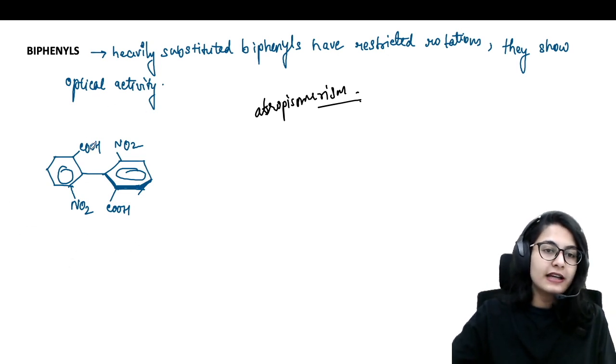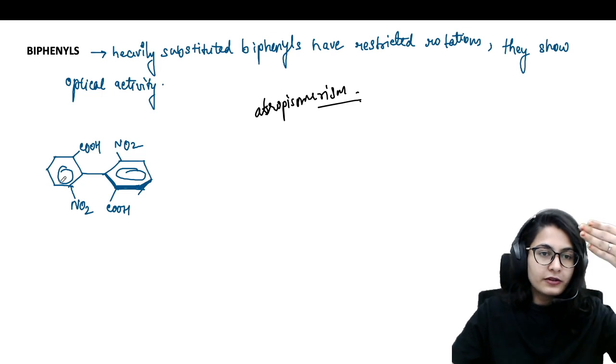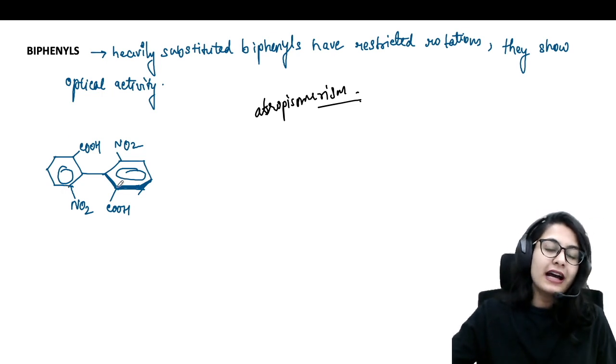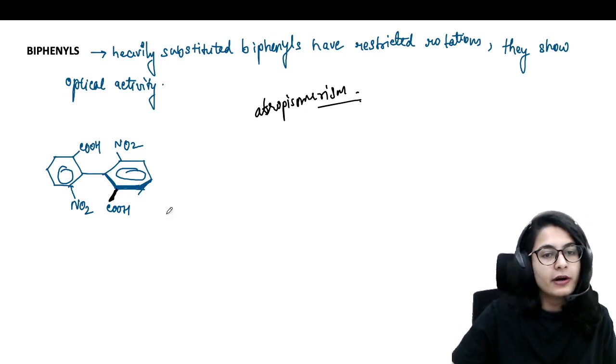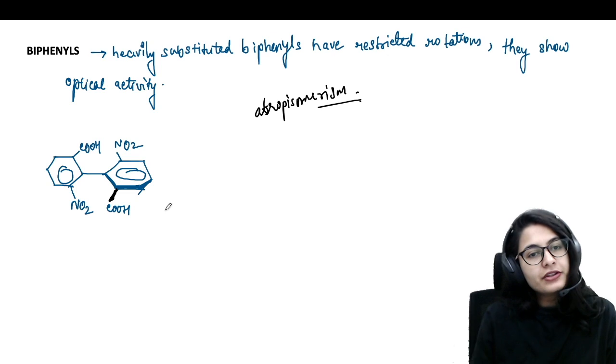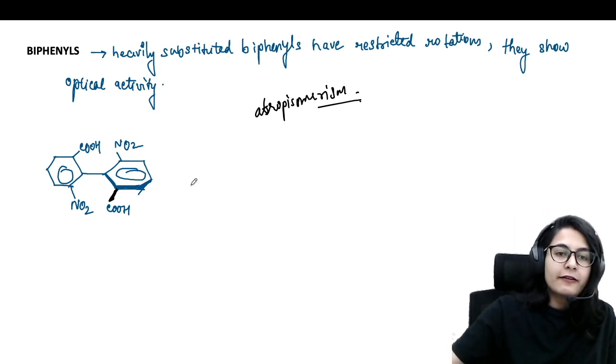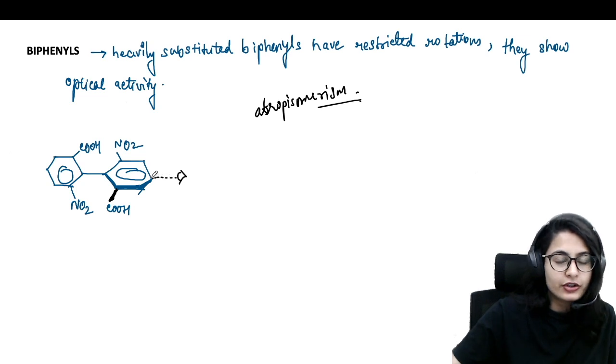As you can understand from what is written, one of the phenyl rings is planar, the other one is perpendicular like this. So this part is perpendicular, the COH has to be above. Now once again, just like your allene system, you have to visualize. Let's say you're visualizing from here.